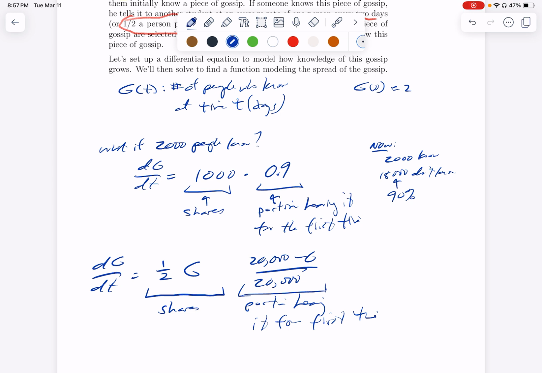And that's 20,000 minus G. So this is the number of shares. This is the fraction of people who will be hearing it for the first time. And we could rewrite this as 1 over 40,000 times G times 20,000 minus G.